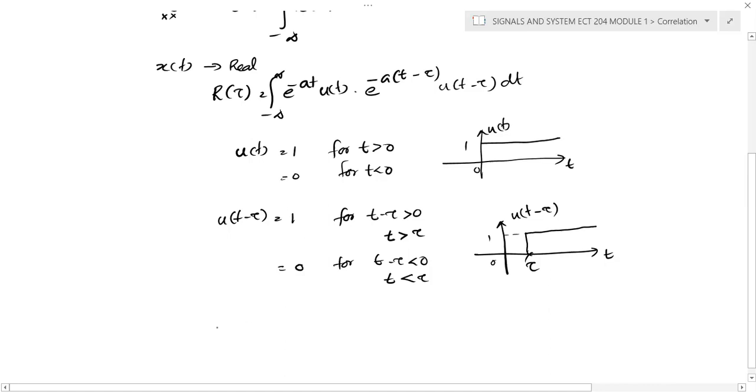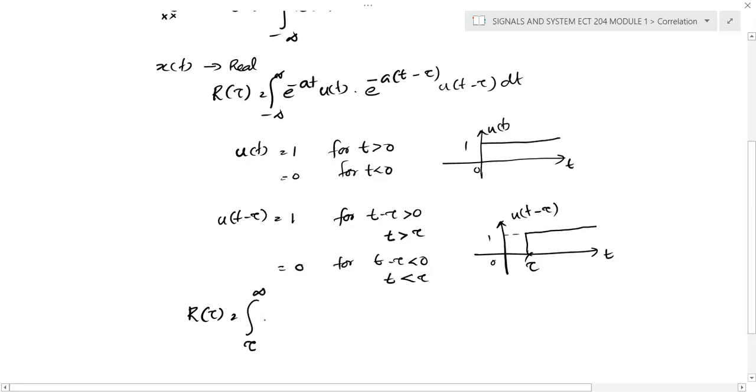Now you can substitute in this equation. The autocorrelation integration becomes from tau to infinity, because the first signal starts from 0 onwards, but the second signal starts from tau, if tau is considered a positive quantity.